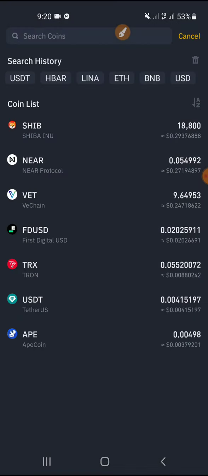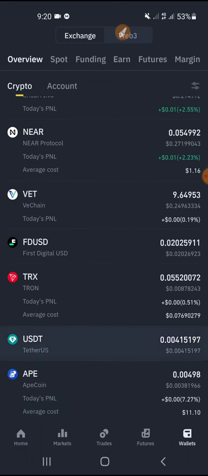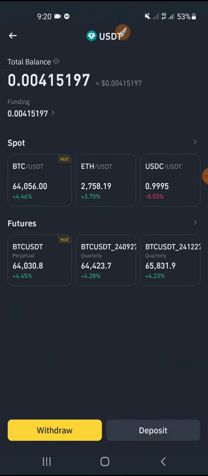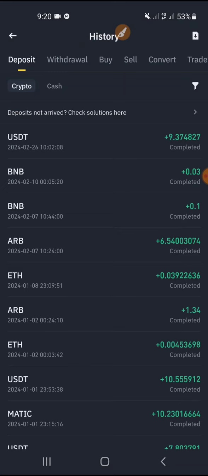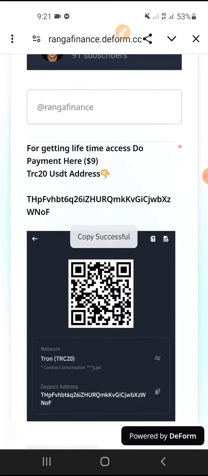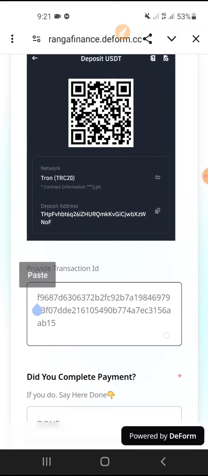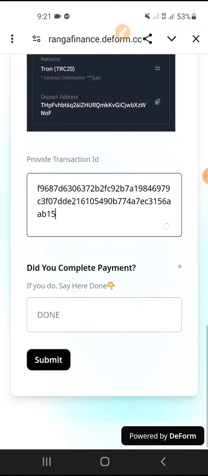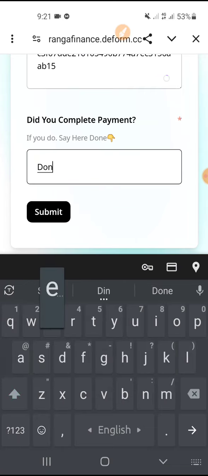I'm showing you my transaction ID. You will get it in here. The transaction ID would be like this. Everything I'm showing you, you will get the transaction ID. Click this transaction ID and copy it, and let's say you have done the payment, so put your transaction ID in here. Then, did you complete the payment? If you did, say here done. Like this, done.